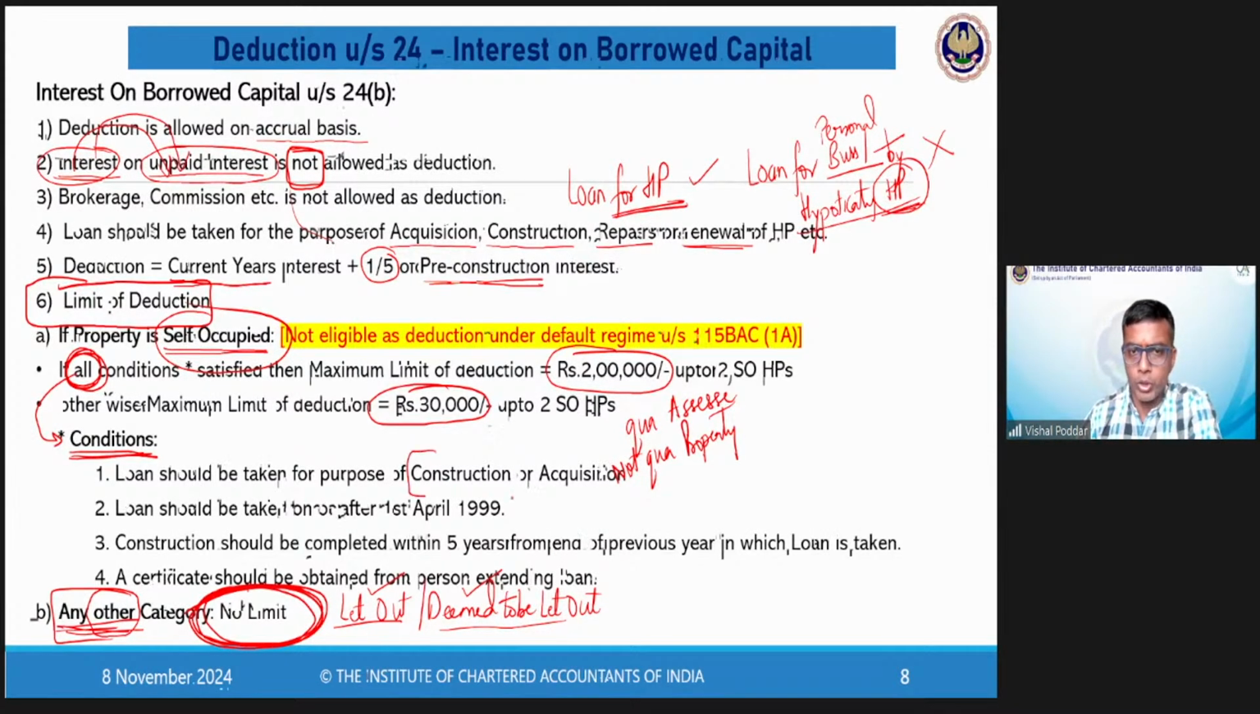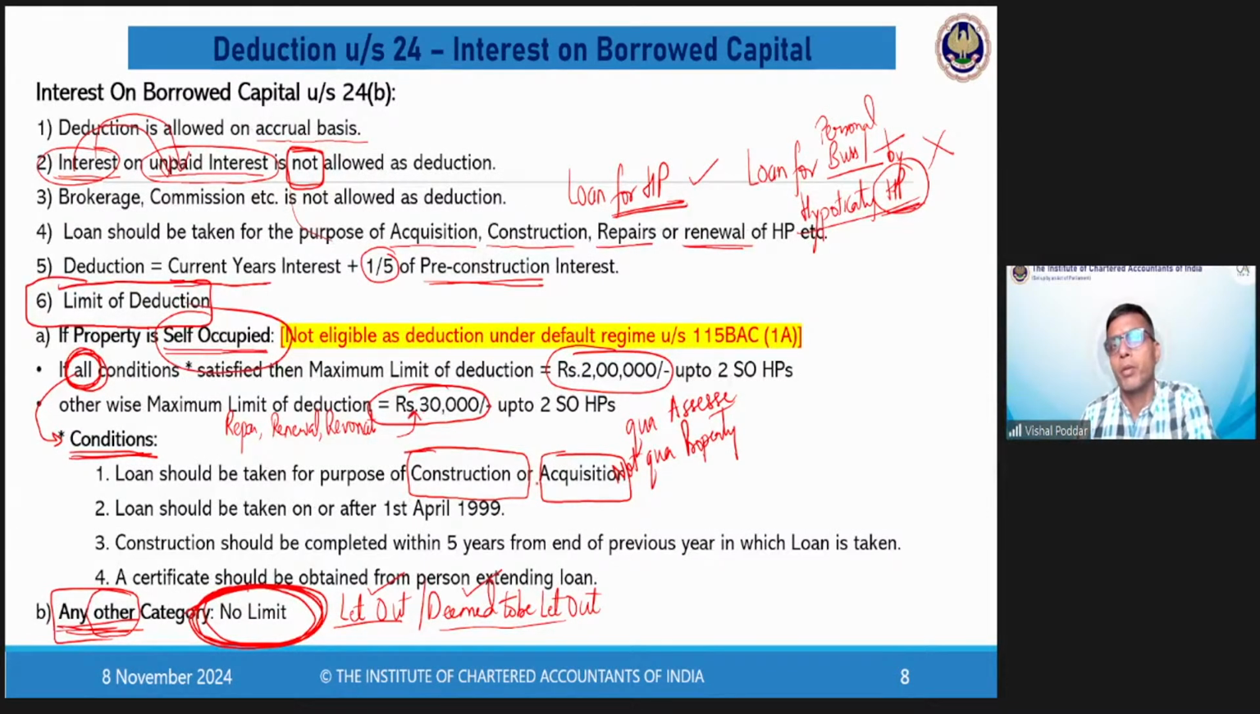First, the loan should have been taken either for construction or for purchase. It means if the loan is taken for repairs, renewal, renovation, then the maximum limit will be only 30,000, not 2 lakhs. So for 2 lakhs, the first condition is the loan should have been taken either for purchase or for construction. In other words, simply, the loan is for a new house property. If the loan is for a new house property, you get the higher limit of 2 lakhs.